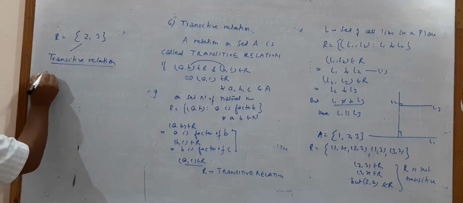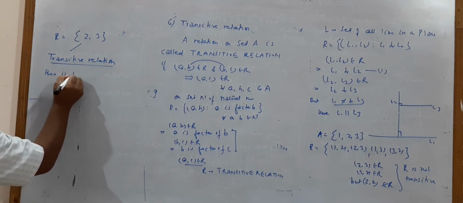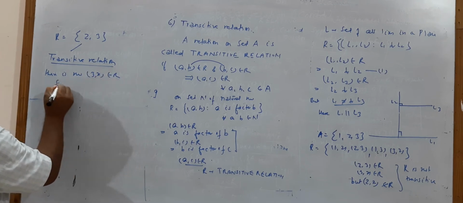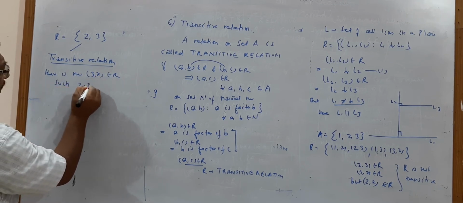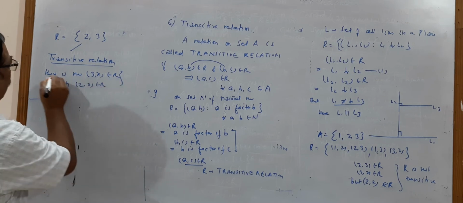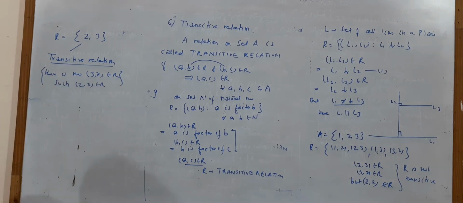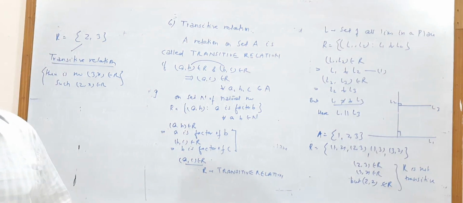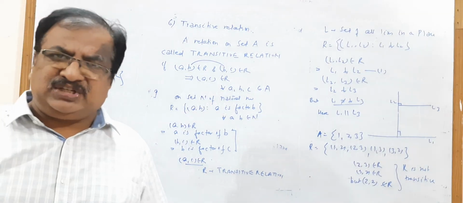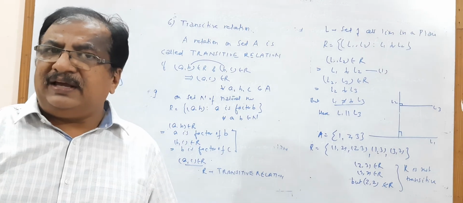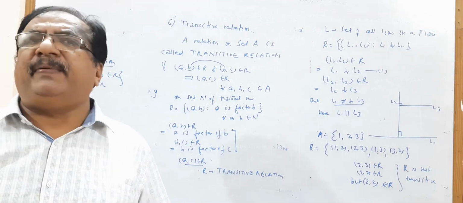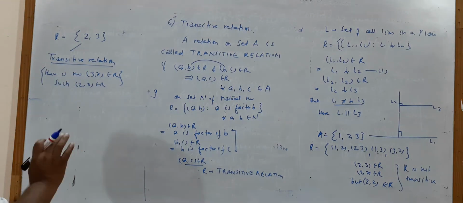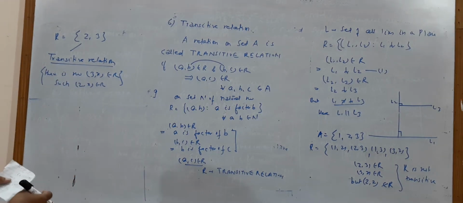Because there is no (3,x) belonging to R such that (2,x) must belong to R. So it is not contradicting the condition that AB belongs to R and BC belongs to R implies AC belongs to R. There is nothing to be compared. That means it is a transitive relation.